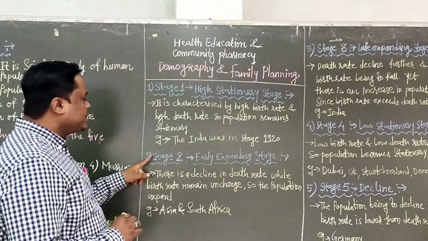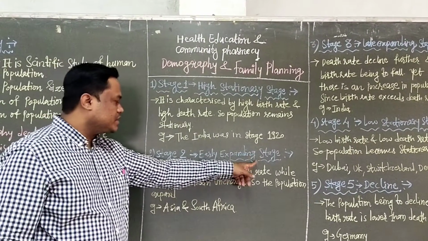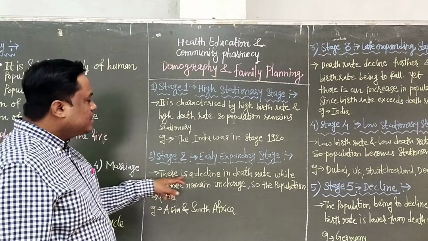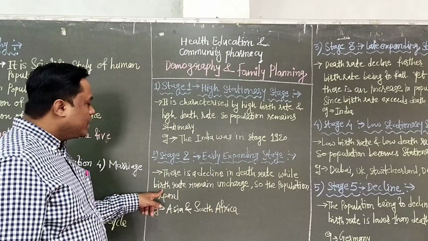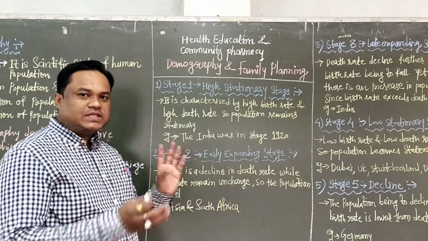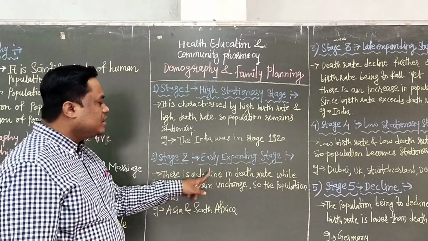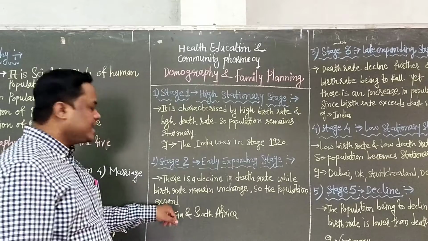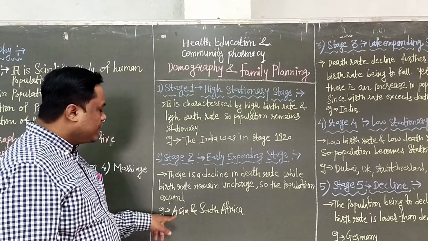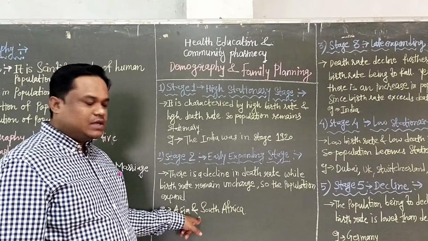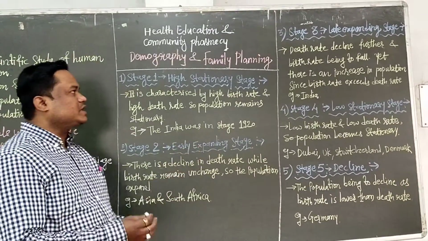Second is stage 2, called the early expanding stage. In this stage there is a decline in death rate, while the birth rate remains unchanged. So the population expands because the death rate has decreased. For example, Asia and South Africa. This is the example of stage 2, the early expanding stage.